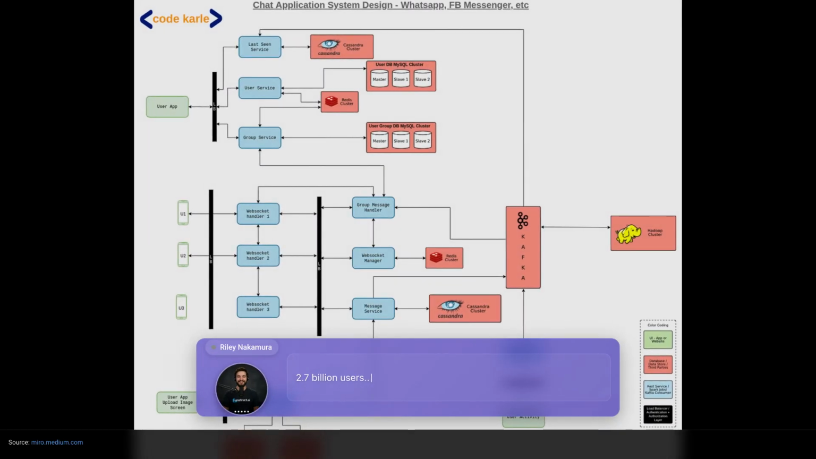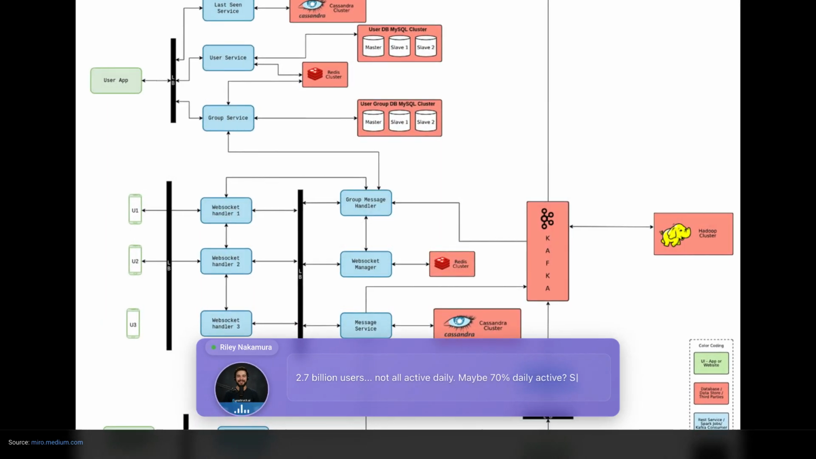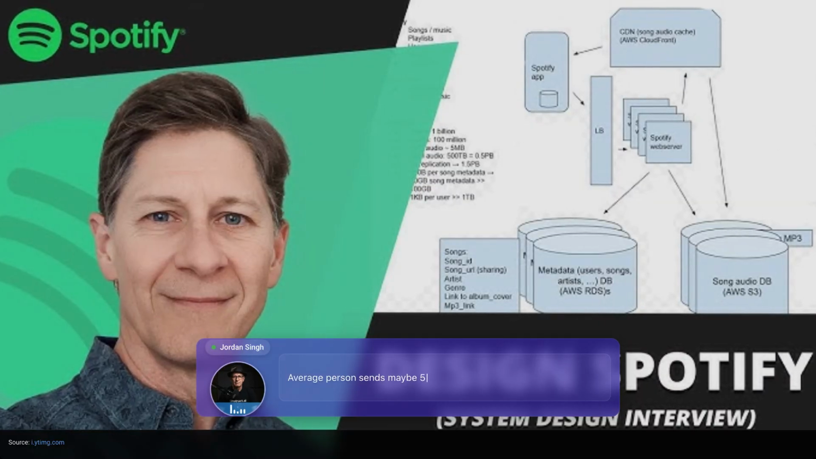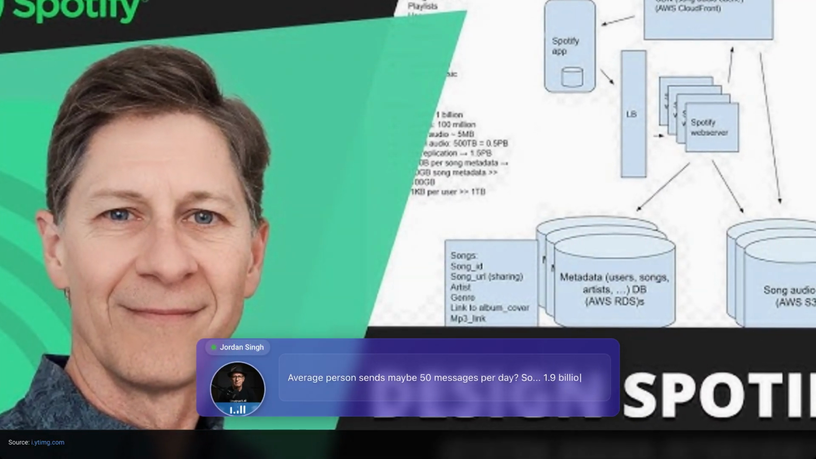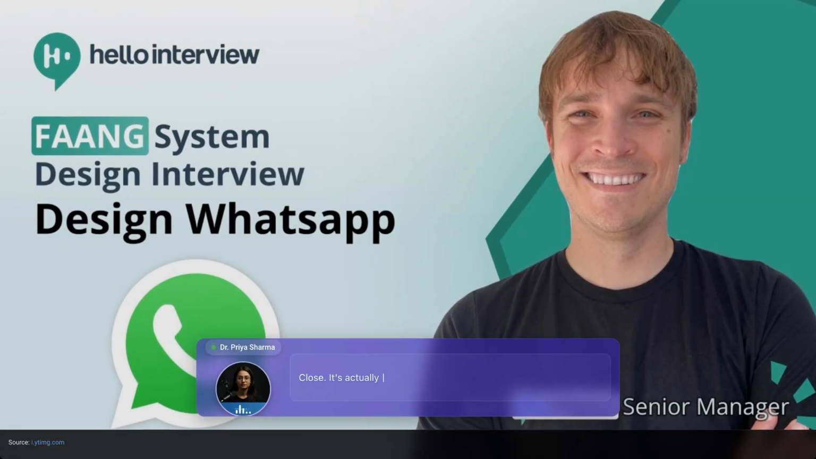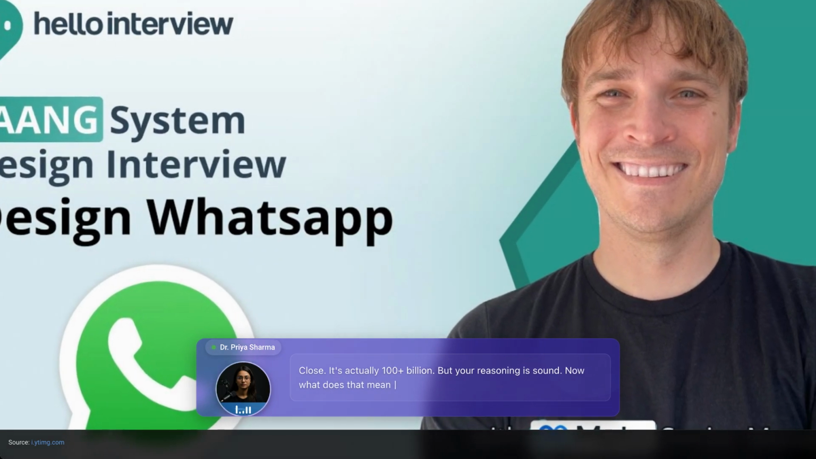2.7 billion users, not all active daily. Maybe 70% daily active, so 1.9 billion daily active users. Average person sends maybe 50 messages per day, so 1.9 billion times 50. That's 95 billion messages daily. Close, it's actually 100 plus billion, but your reasoning is sound. Now what does that mean for your architecture?